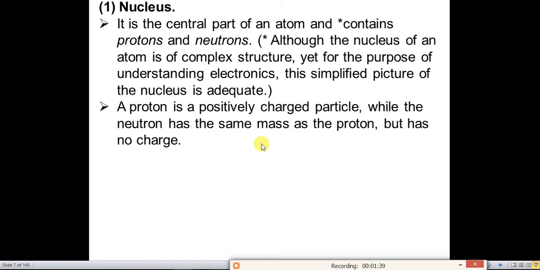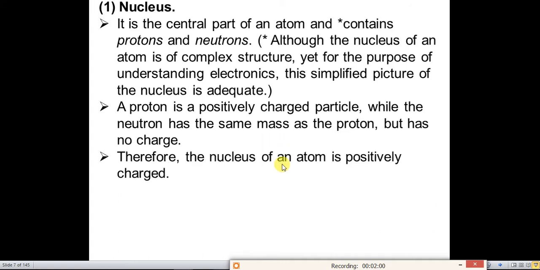A proton is a positively charged particle, while the neutron has the same mass as a proton but it has no charge. So the proton is electrically positive and the neutron is electrically neutral. Hence, the nucleus of an atom is positively charged.